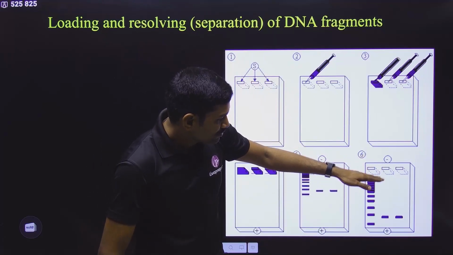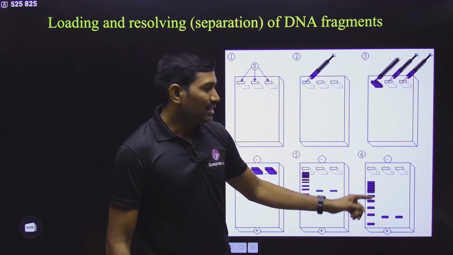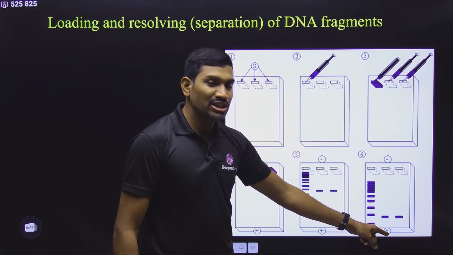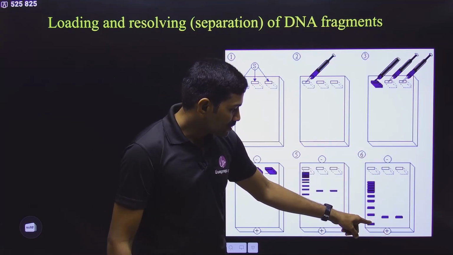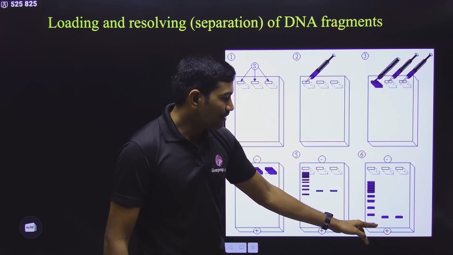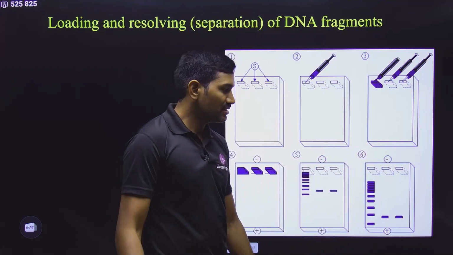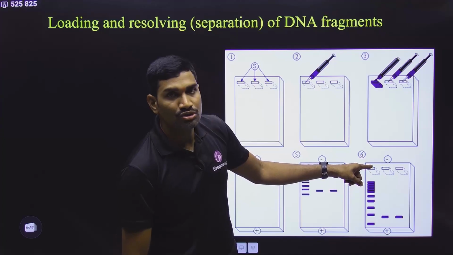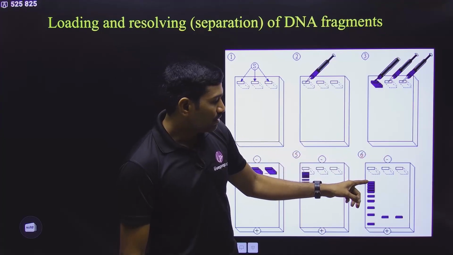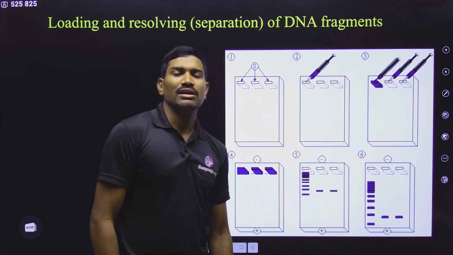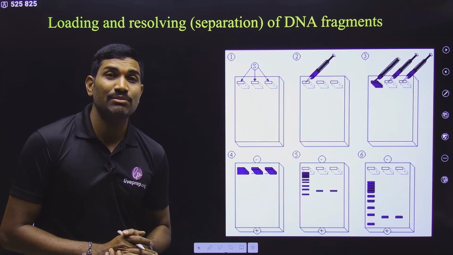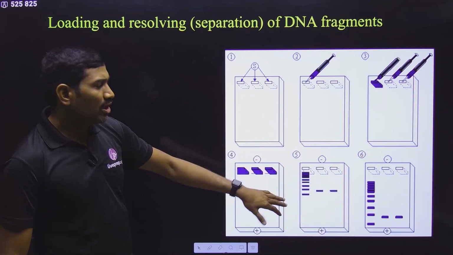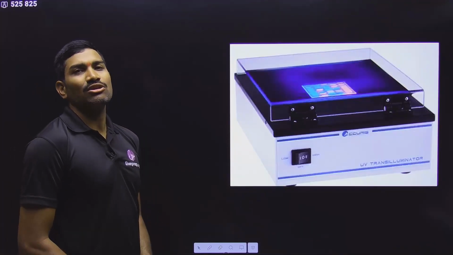So the molecule that is present far away from the well, this is called the well, right? Far away from the well is the smallest molecule. It is present close to the anode. The smallest molecule is present far away from the cathode. Now we will talk about the largest molecule. The largest molecule is close to the well. It is close to the cathode, and it is far away from the anode. Any of these statements they can ask in the examination. So observe very carefully. In this way, based on size, these molecules get separated in electrophoresis.